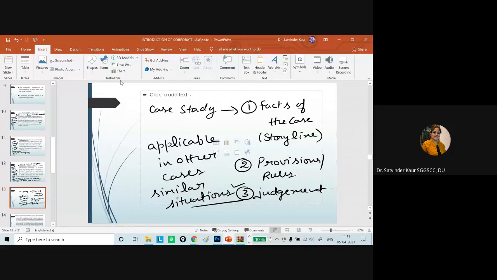That we are very well aware of. So when we talk about this Salomon case, if I talk about the facts of the case or the storyline, it says that Mr. Salomon himself formed a company, because we are saying a company has a separate legal entity. So from this aspect, we are trying to understand the case. The provisions related to this case law are with respect to the separate legal entity.